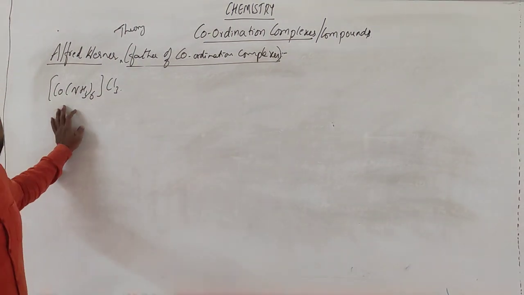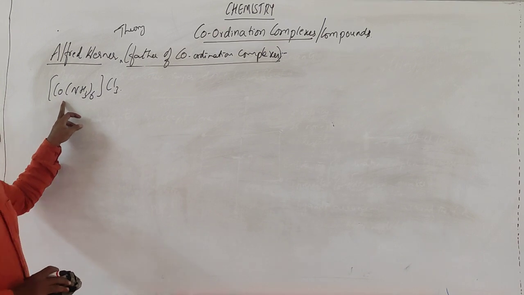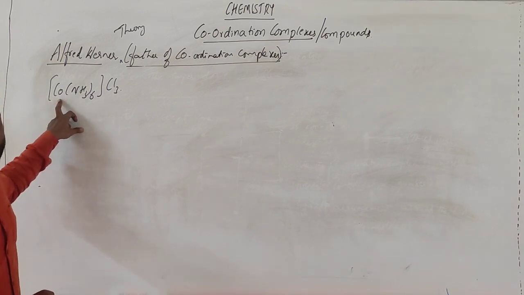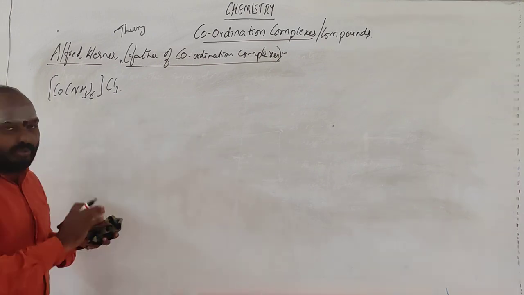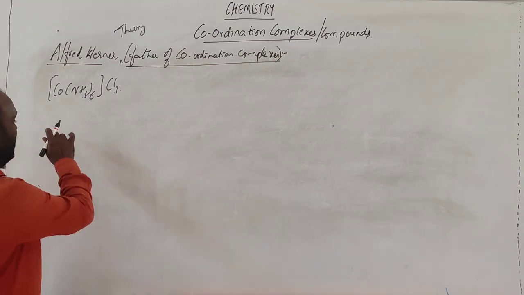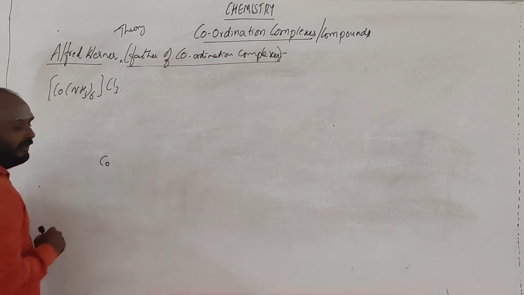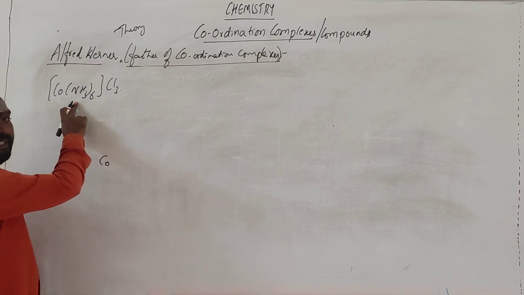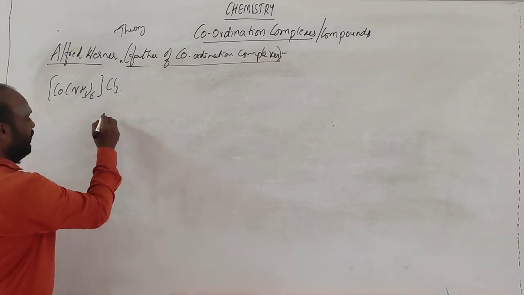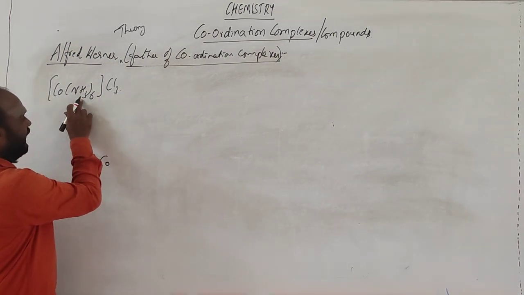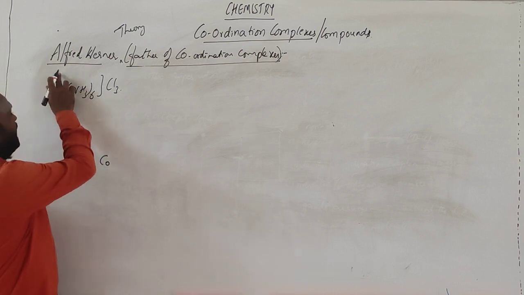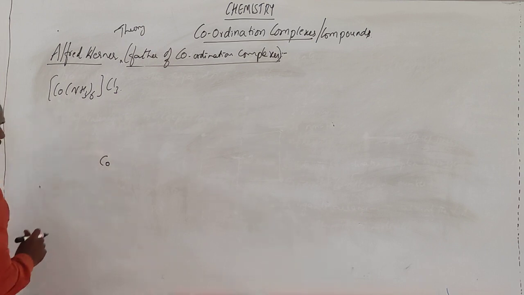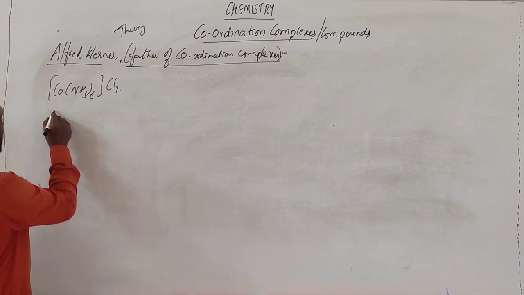Okay, in this one, at the center cobalt is present. Its valency is 3. Don't get confused, first you note it down. See, I am giving cobalt here. Take the molecule: how many are there here? Six are there. So these NH3 are present inside the coordination sphere. This is the complex. All are present here. So let me dissociate this molecule.